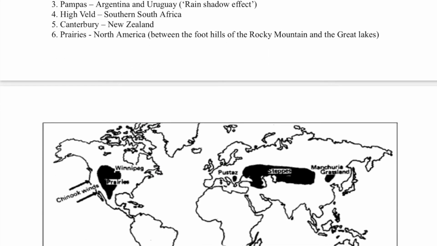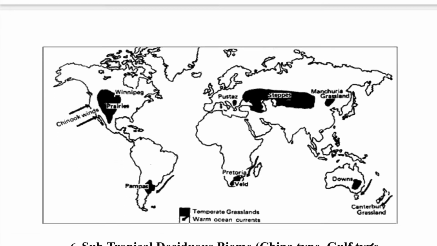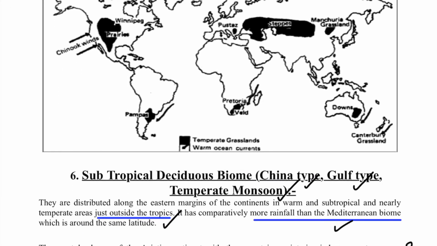So see, the temperate grasslands we find, if you see here in the map, the interior of the continent feature will be seen properly, and it will not be touching the coast that much in the northern hemisphere. So see, these are the prairies on the Canada and USA border, and it is between the Great Lakes of USA and the Rocky Mountain foothills. So prairies is the grassland. The Chinook wind, the snow eater wind, actually makes the winters very much mild here.